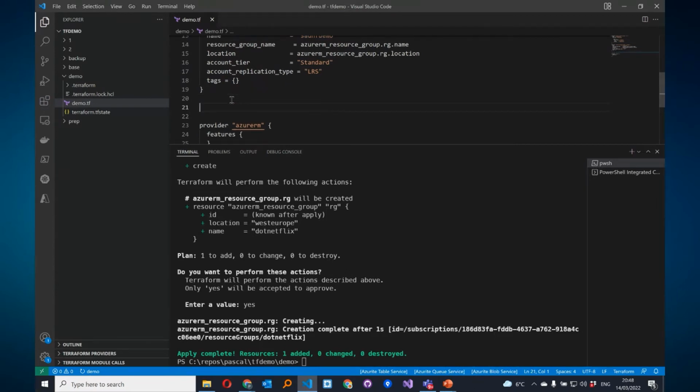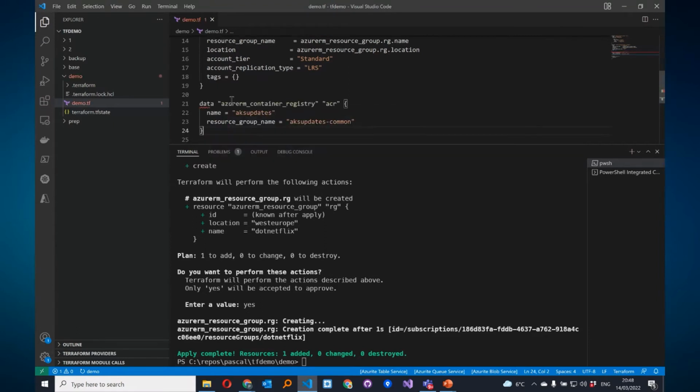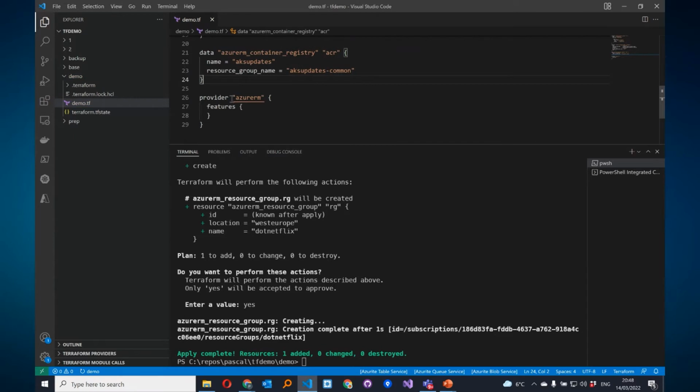What we can also do is make use of an existing resource. So for example, I have configured an Azure Container Registry already. And this time I'm using a different keyword because I don't want Terraform to manage this resource. I just want it to read the resource. So then you use a data block. The rest is similar.